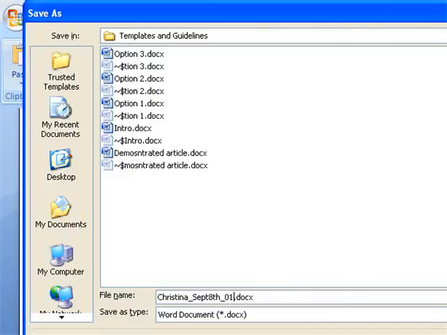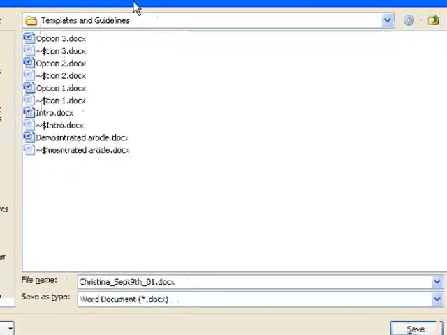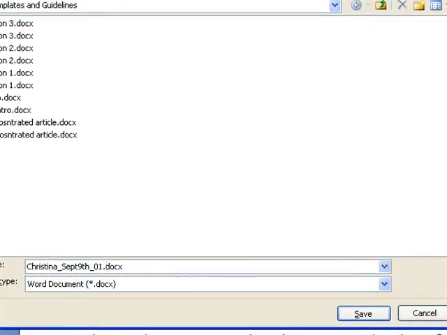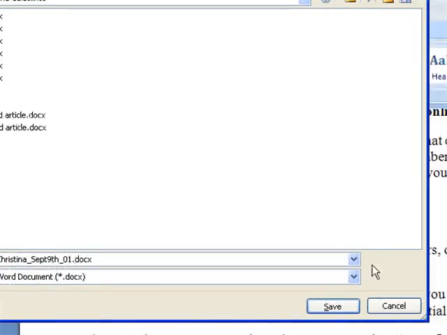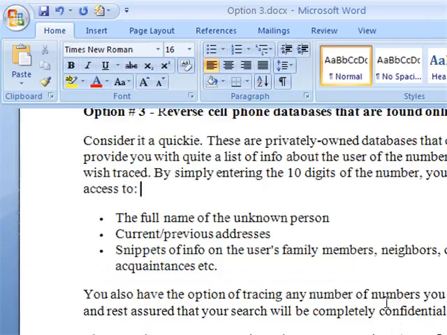That's because if you are doing 3 articles a day, you can call them 1, 2 and 3. And so tomorrow's articles, you will name them Christina September 9th, article number 1, 2 and 3, right? So this way, when I count the number of articles each one of you had done at the end of the week to pay you, it's a lot easier for me to do that calculation, right?